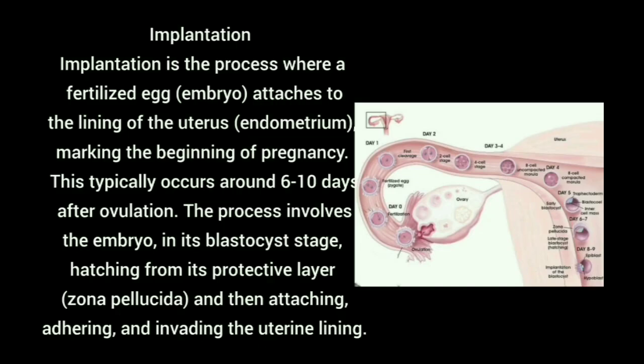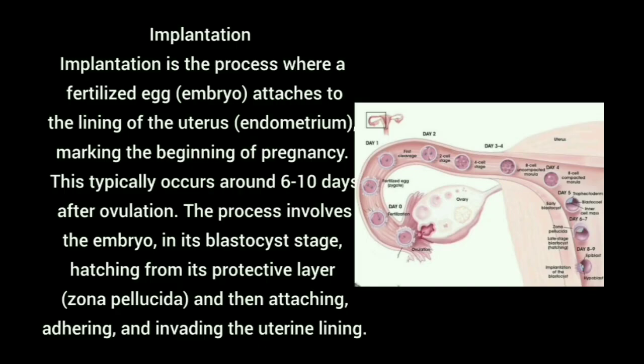After the fertilization, zygote forming, that one cell is divided into 2 cells, then 4 cells, then 8 cells. That 8 cell stage is called morula, then 8 to 16 and 16 to 36. That 36 is called blastocyst stage. That blastocyst is covered with the protective layer called zona pellucida.